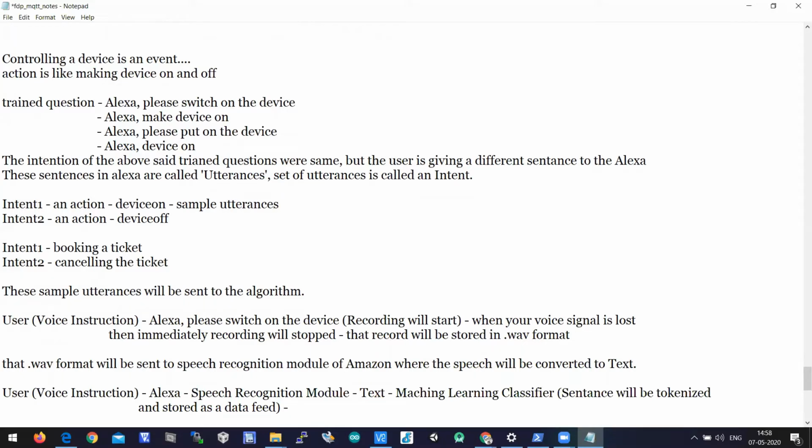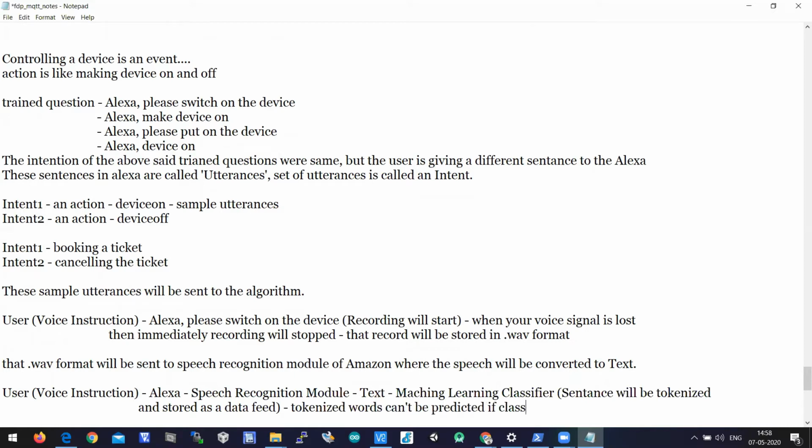So here, the machine learning classifier is already trained with sample utterances, because when you are creating the skill, you will be training your classifier. Without training the classifier, the tokenized words can't be predicted.